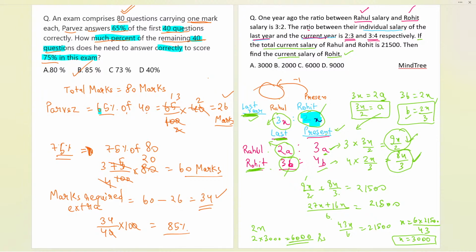I hope it is clear to everybody. That is the part we have, and we have got 6000. C is the correct option that we have got. I hope it is now clear to everybody. Let us move to the next question.